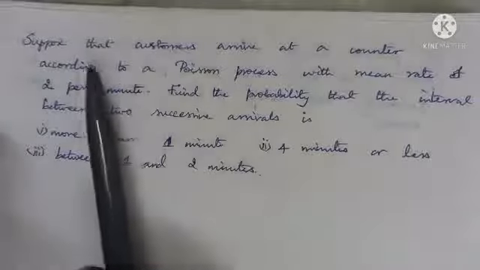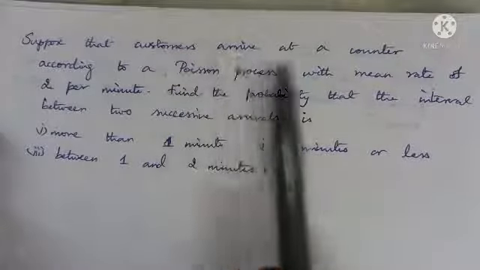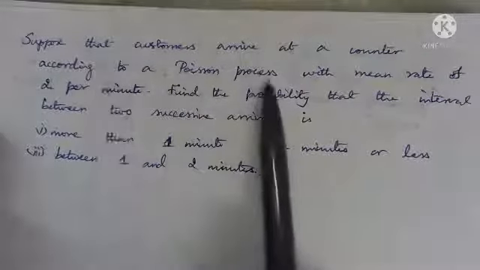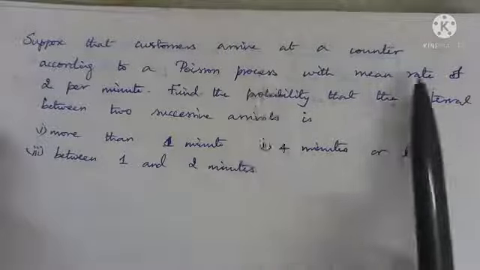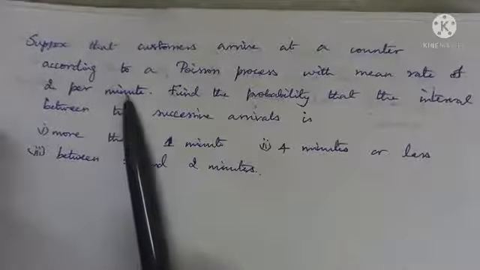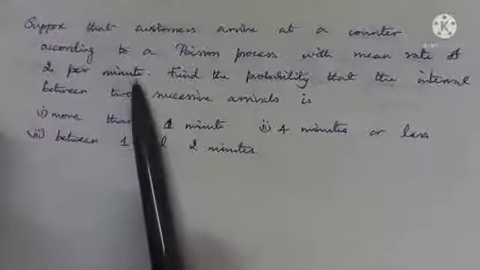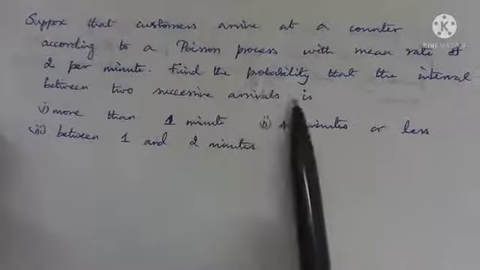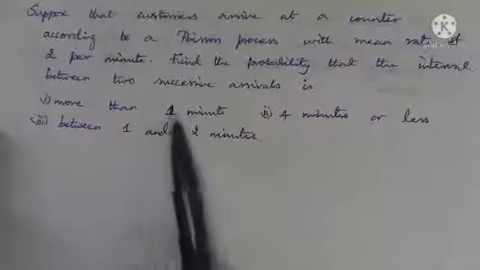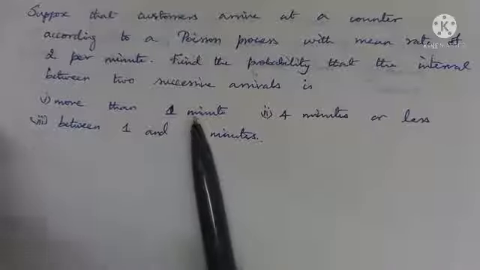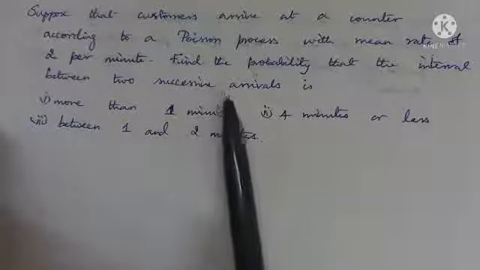Let us see this problem. Suppose that customers arrive at a counter according to a Poisson process. So customers arrive in a Poisson fashion and the mean arrival rate of customers is 2 per minute. So lambda is equal to 2 per minute, okay. Find the probability that the interval between two successive arrivals is more than 1 minute, okay. So the interval between two successive arrivals, what's the meaning?